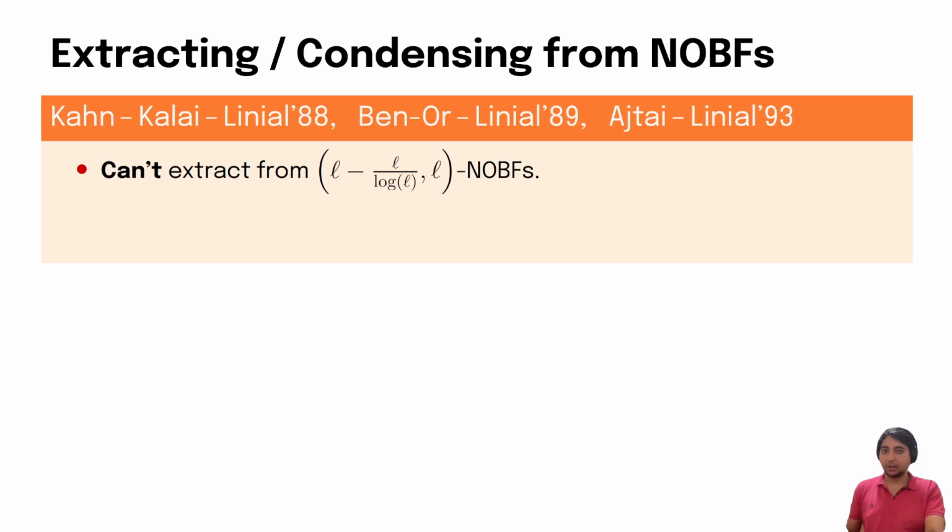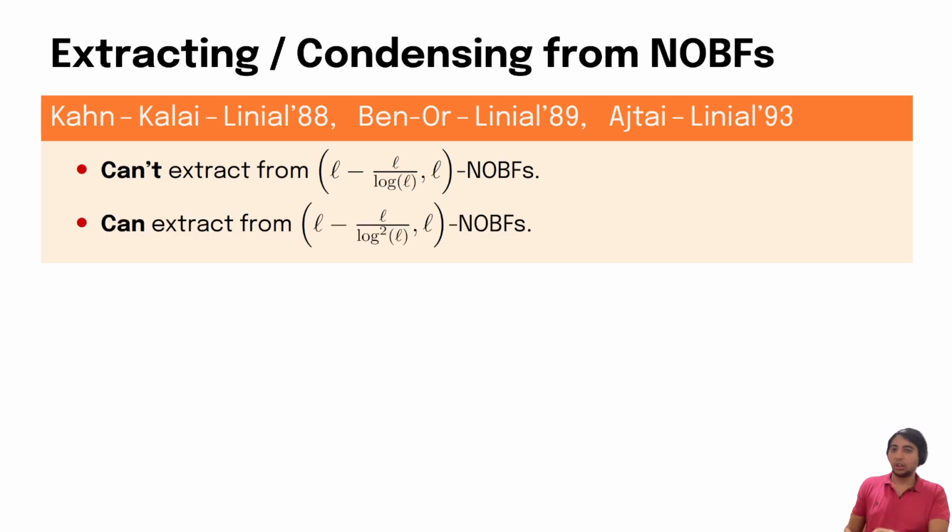Kahn, Kalai, Linial and Ben-Or and Linial showed that you cannot extract from NOBF sources when the number of good bits is at most L minus L over log L. Ajtai and Linial showed that you can extract from NOBF sources when the number of good bits is at least L minus L over log squared L. And it is still an open question to bridge this gap and figure out the exact threshold for when extraction is possible and when extraction is not possible.